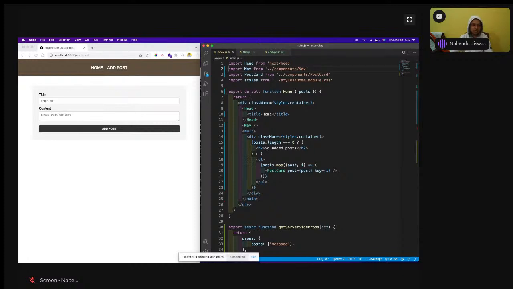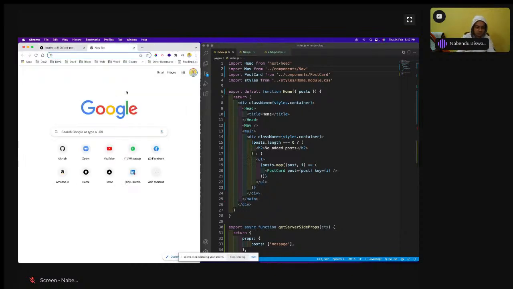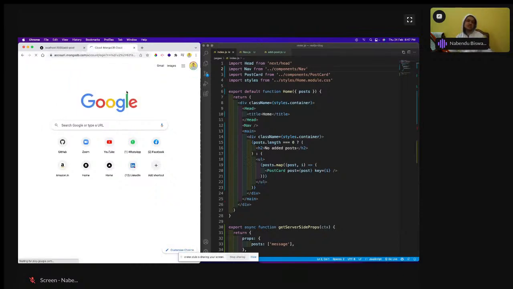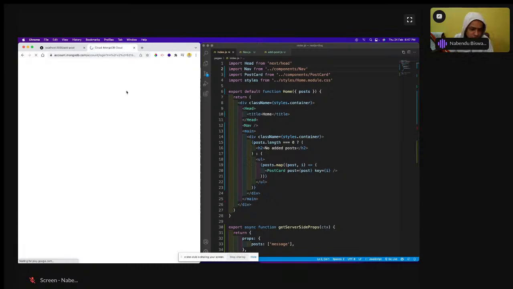Okay, now it's time for MongoDB. Because we are going to do it in MongoDB, it's time for MongoDB setup. So I hope all of you have MongoDB. This is cloud.mongodb, a very good and easy service from MongoDB, which you should all know. You should always try to use this one. Never try to use the local one.